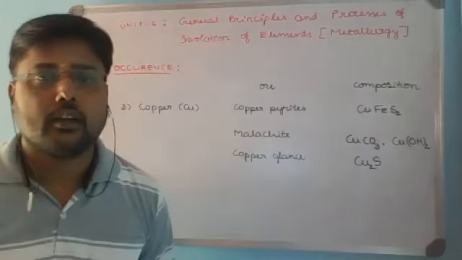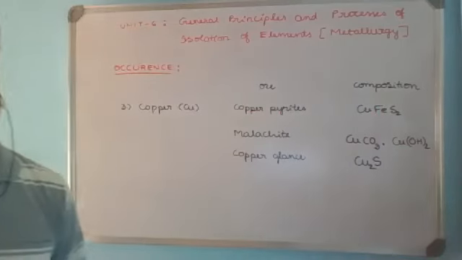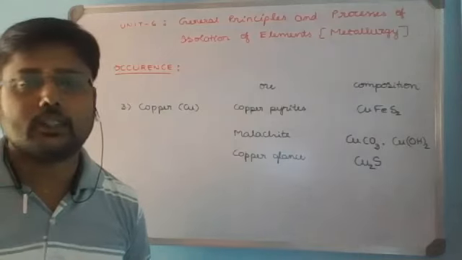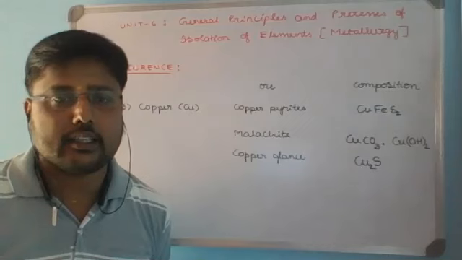It is Cu2S. So these are the three important ores of copper. Copper pyrites, CuFeS2. Malachite, CuCO3·Cu(OH)2. Then copper glance, Cu2S.